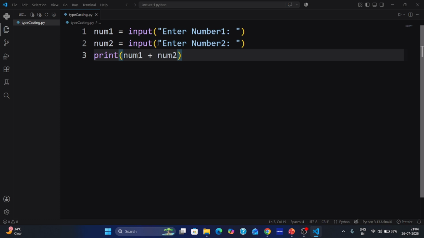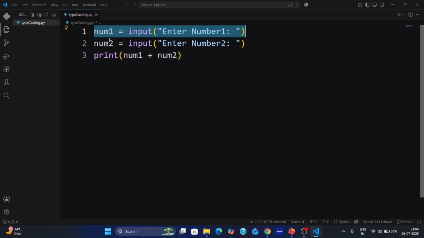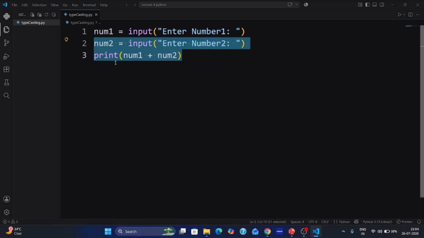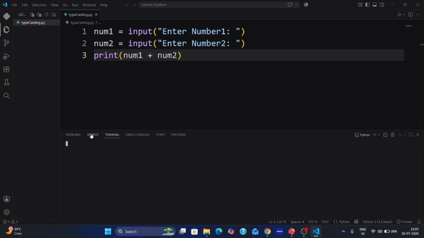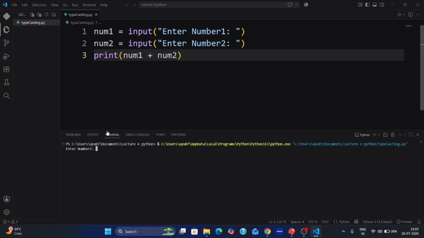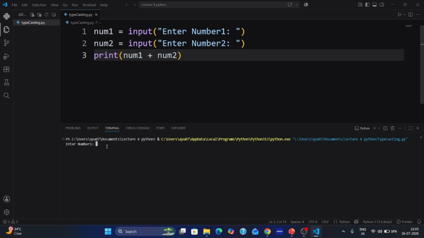You can see what I have done here: num1 is equal to input, num2 is input, and after that I am printing the sum of both. So what do you get as output when we take number 1 as 10 and number 2 as 5?